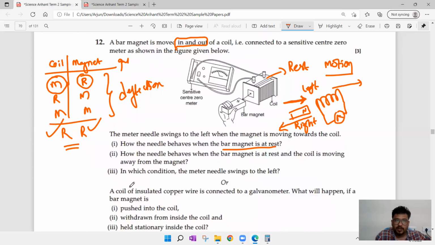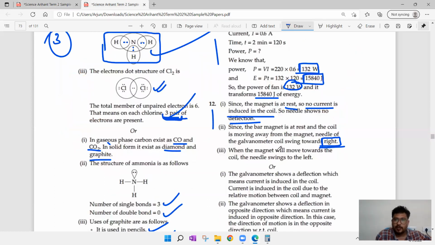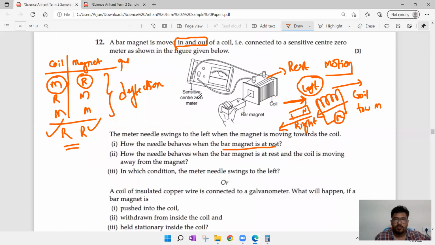Next, third: in which condition does the meter needle swing to left? Either coil should move towards the magnet, or magnet should move towards the coil. In these two conditions, anyone you can write. When magnet will move towards the coil, needle will swing. Or you can write when coil will move towards the magnet. Both answers are correct.